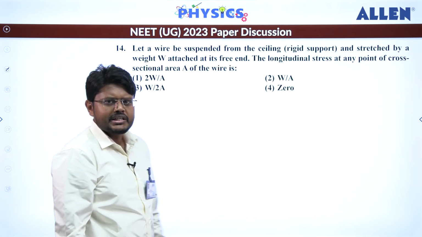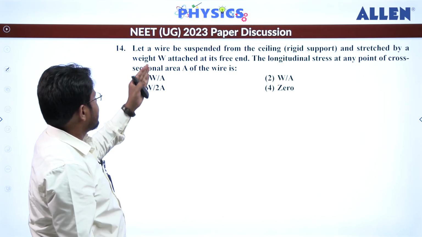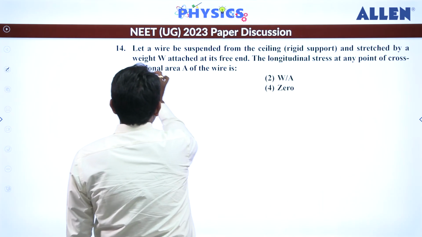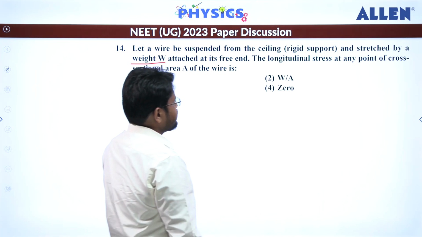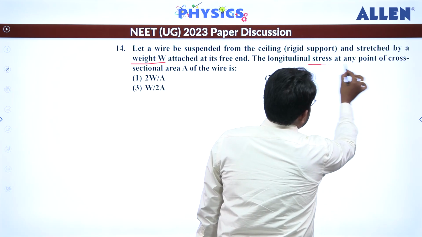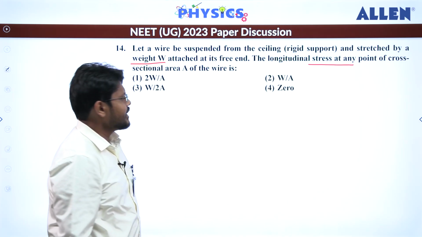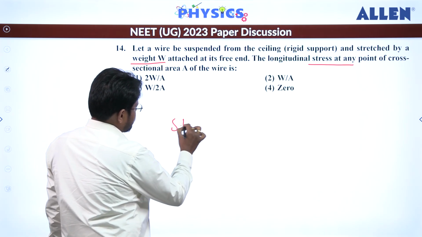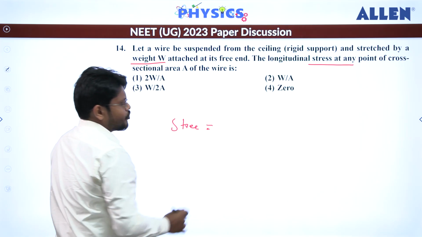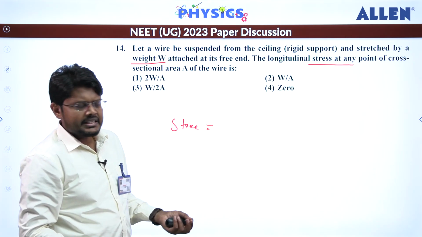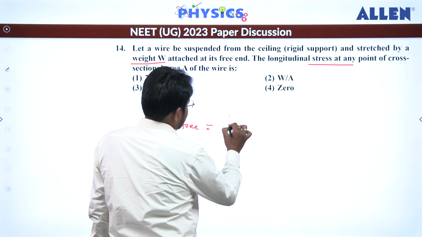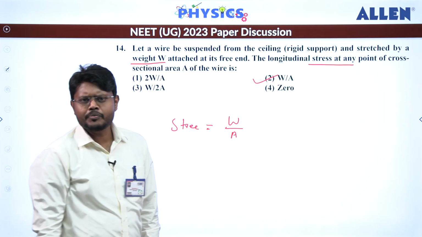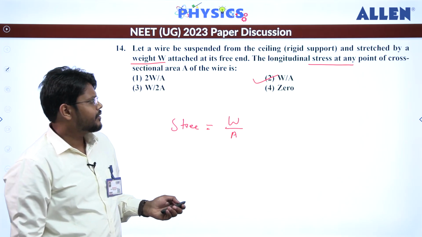Let's move to the next question, question number 14. Let a wire be suspended from a ceiling and stretched by weight W from the free end. Find the longitudinal stress at any point of the cross sectional area of the wire. So it's a direct question, right? Stress will be equal to force per unit area. So the weight suspended will be the tension. So that will be equal to W divided by A. So here we can directly mark the second option. It's a straightforward question, right?